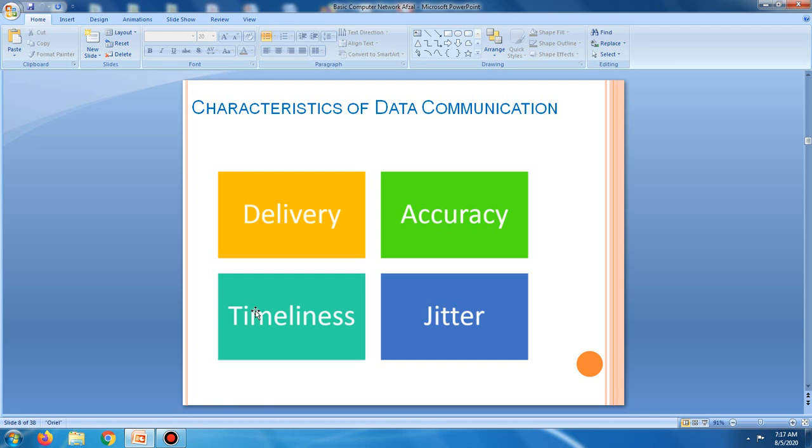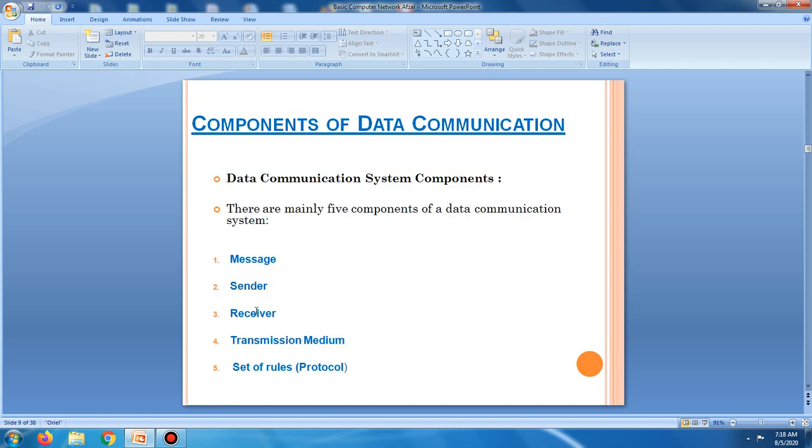Example, let us assume that video packets are sent every 30 milliseconds. If some of the packets arrive with 30 millisecond delay and others with 40 millisecond delay, an uneven quality in the video is the result.